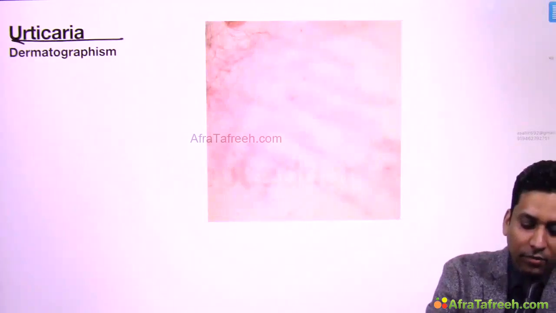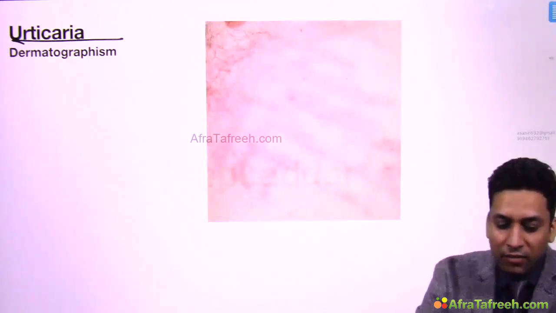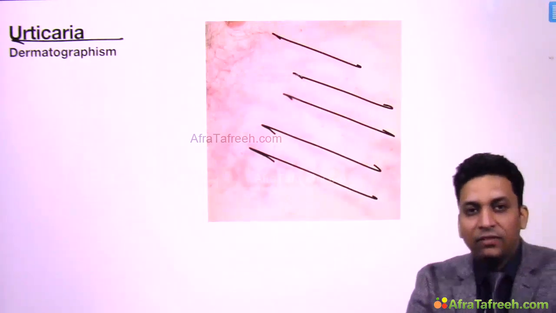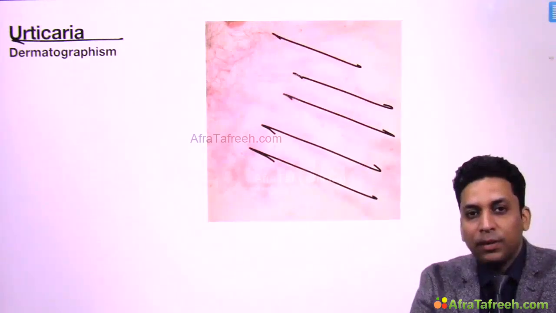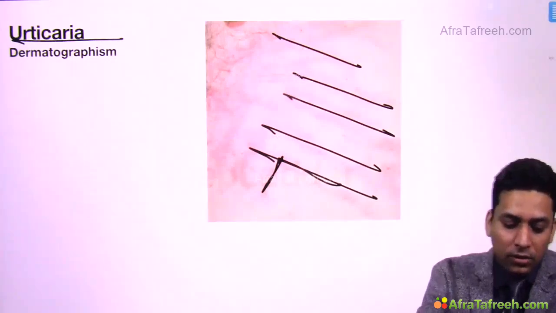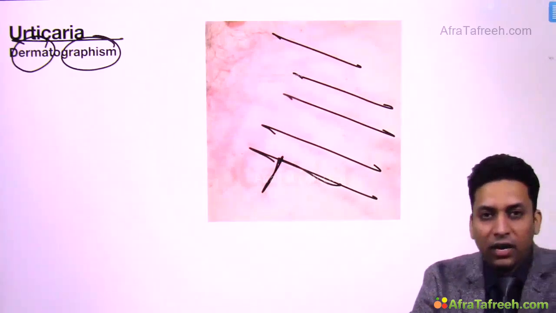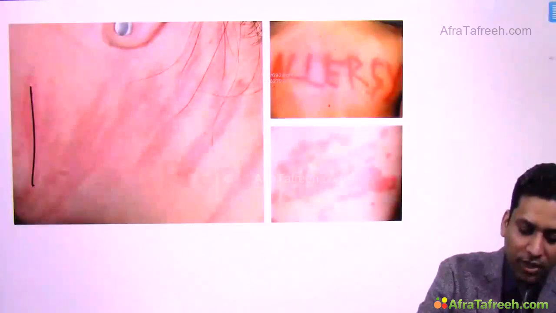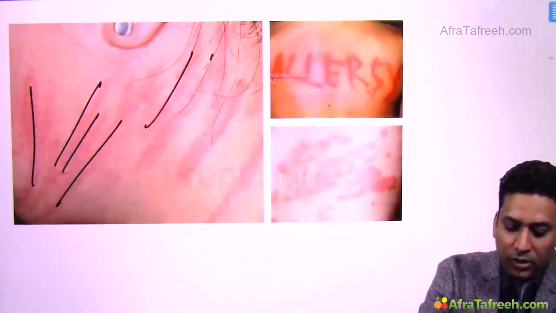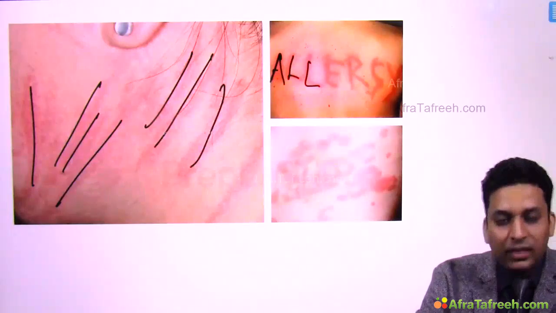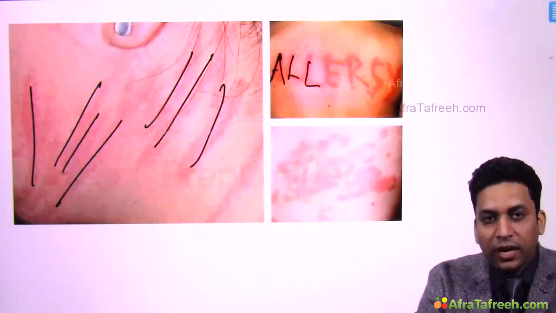In urticaria, wherever you scratch the skin, these lesions can develop. Like the patient has scratched here, and there the triple response has occurred, leading to these elevated lesions. So whatever you draw over the skin becomes visible. If you draw A, you will find this A written over the skin. This is known as dermographism or dermatographism. Dermo means skin, graphism means to write. Wherever the patient scratches, you can see these lesions. If you write A, L, that becomes visible.